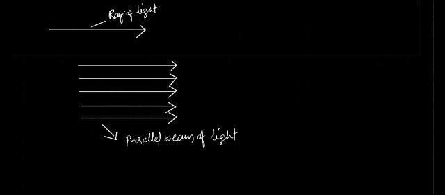And when light rays, see here, from a source, imagine the sun, here is the sun.